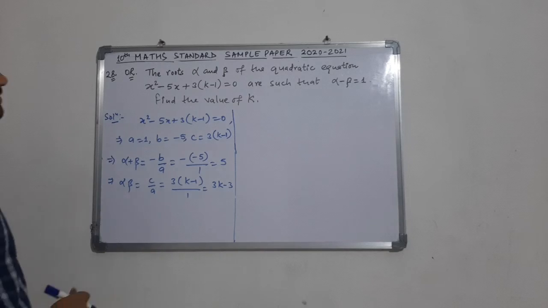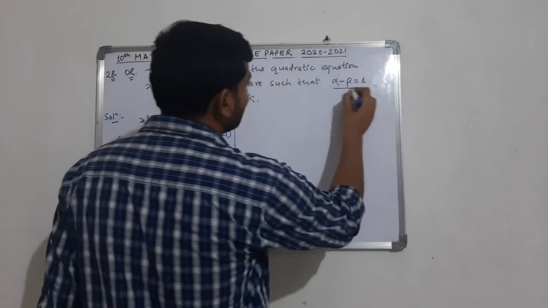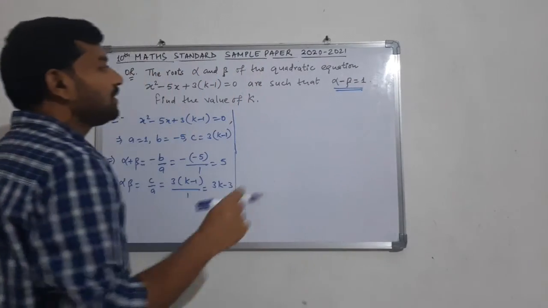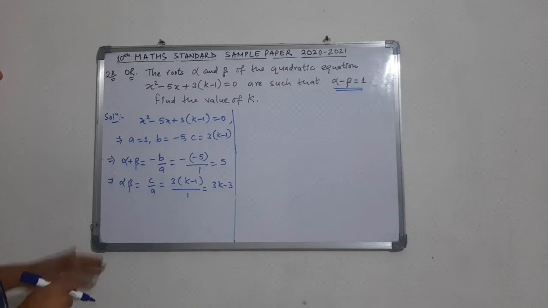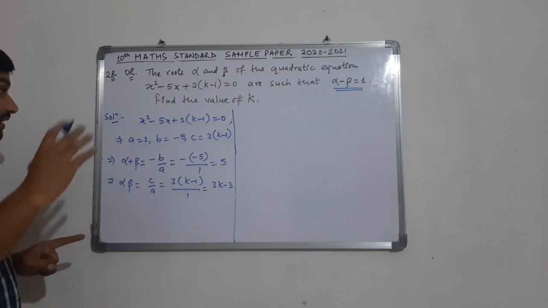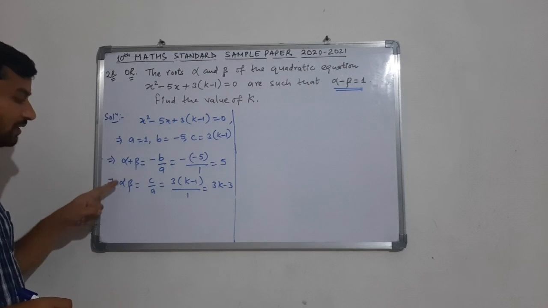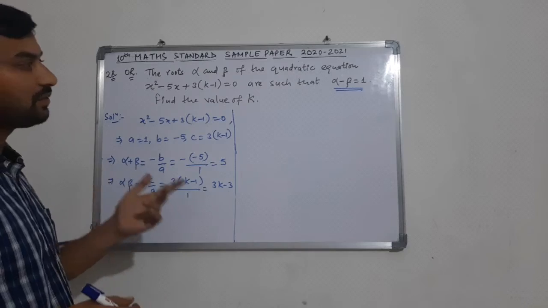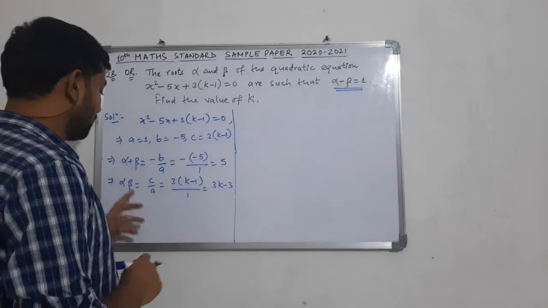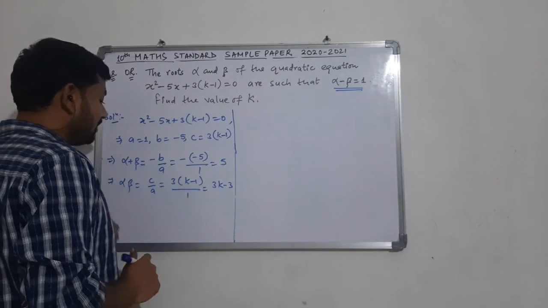Now one additional information is given to us in the question. Alpha minus beta is equals to 1. So we'll be converting that result into alpha plus beta and alpha beta, so that we can find out the value of k by substituting the values of alpha plus beta and alpha beta.